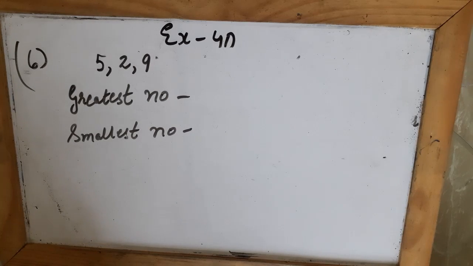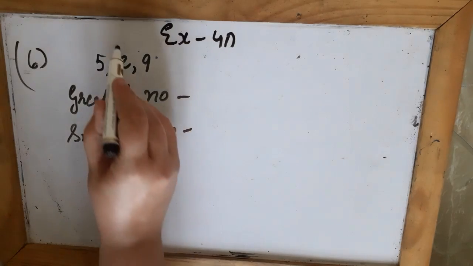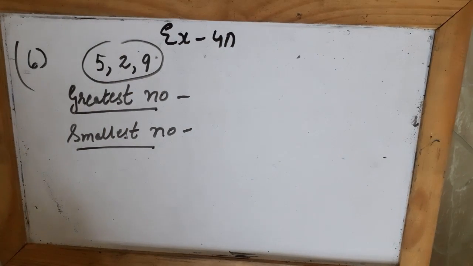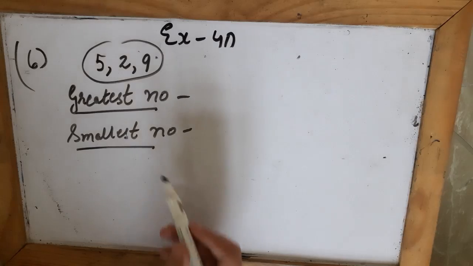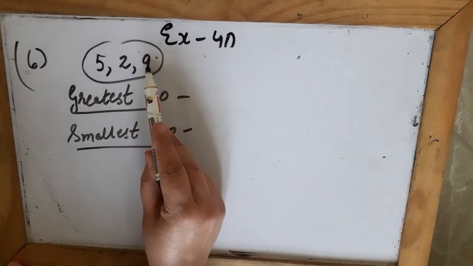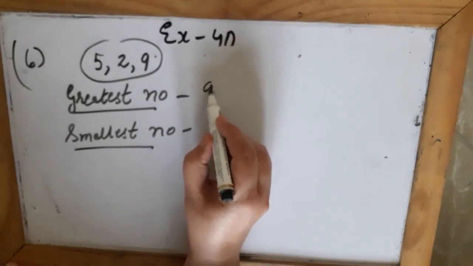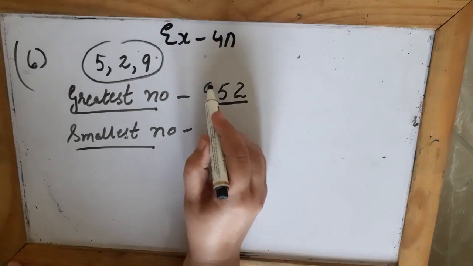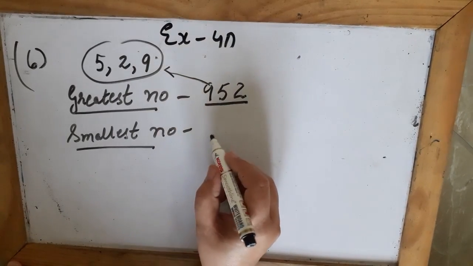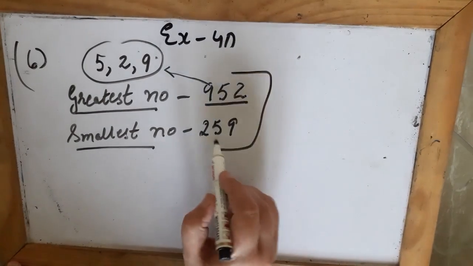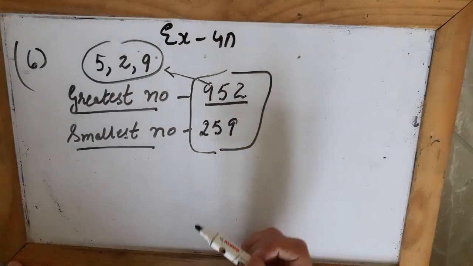So in this they have given you only the digits and they are asking you to form the numbers yourself. Using these digits you have to form a greatest number and a smallest number. In the previous chapter I told you how to form the greatest number. In order to find the greatest number we start with the greatest digit. So 9 is the greatest digit, then comes 5, then comes 2. So this is the greatest number formed by using these digits. And what will be the smallest number? It will be 259. So I get the smallest number and the greatest number using these digits only.